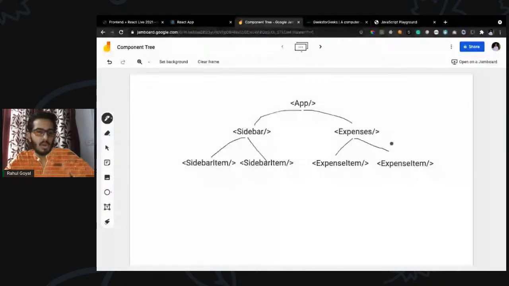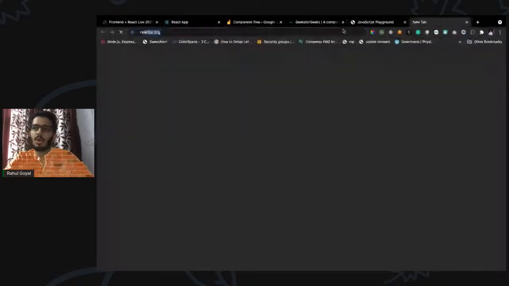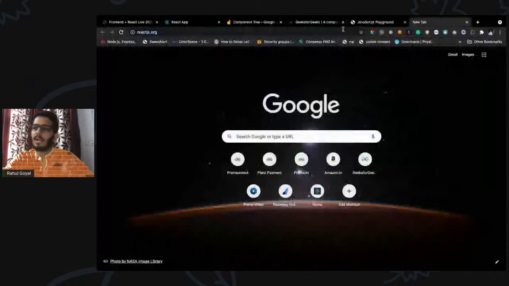Like we have the all expenses page, right? Which in turn contains a lot of expense items. So we have the expense item here. So a component tree is formed in the end. If we want to see the component tree, we can do that.